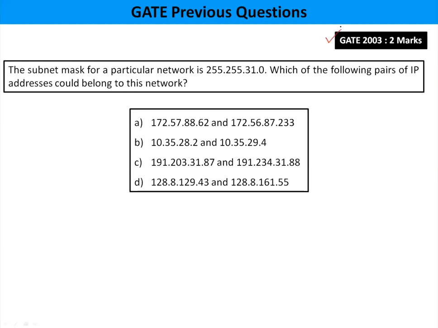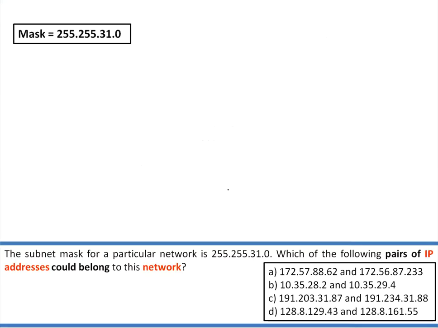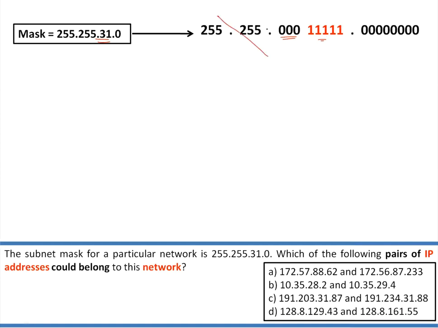This was given in GATE 2003 for 2 marks. Please read the question carefully and answer. Yes, guys, the question is wrong. Can you see the mask like this? A mask will always be continuous ones and continuous zeros. It shouldn't be alternate zeros and alternate ones, guys. So the mask is wrong. A mask is always continuous ones followed by continuous zeros. A mask will never be like this.